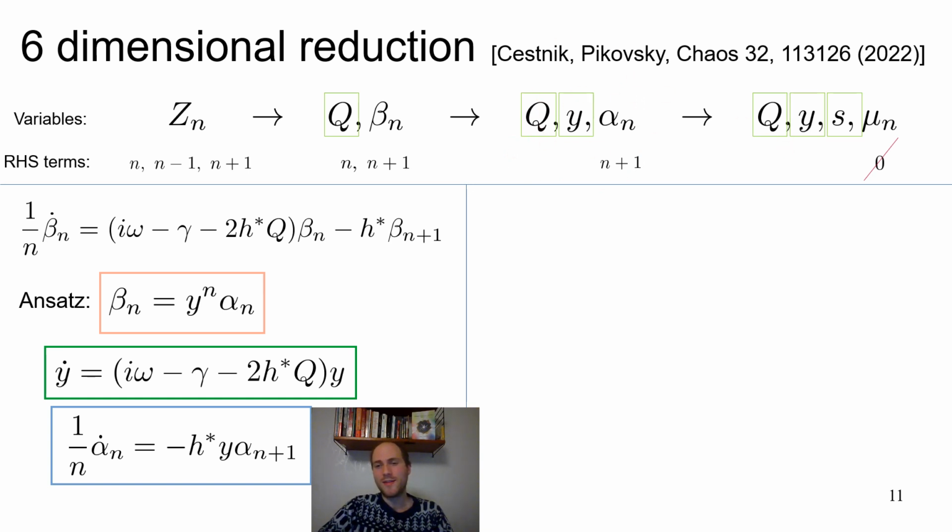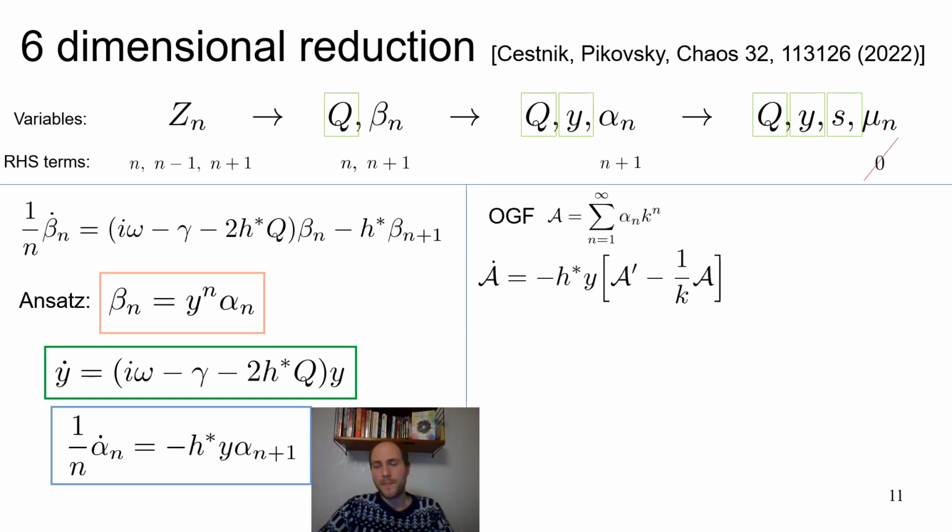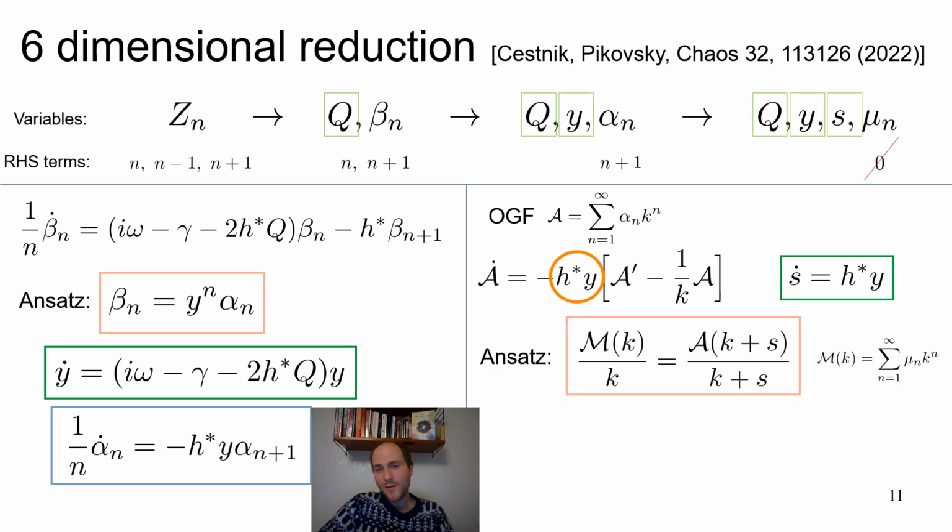The next step is the important one, and it's hard to introduce if we don't have the generating functions. Namely, now I'm going to introduce the ordinary generating function of these alpha variables and write the evolution for it. And now comes the ansatz in terms of the generating function. Suppose we now define function mu like this with respect to the function alpha. We have here variable s that we just introduced. It's exactly this quantity right here, so the evolution of s.